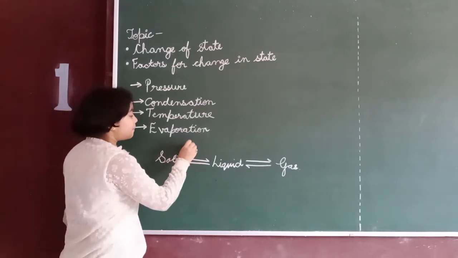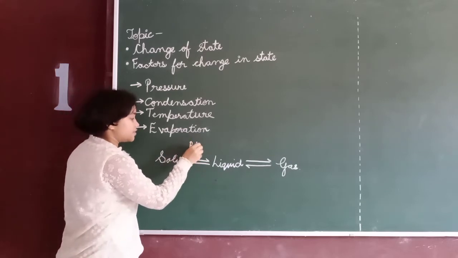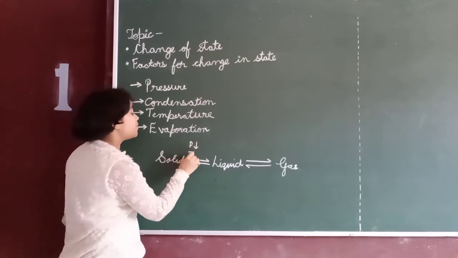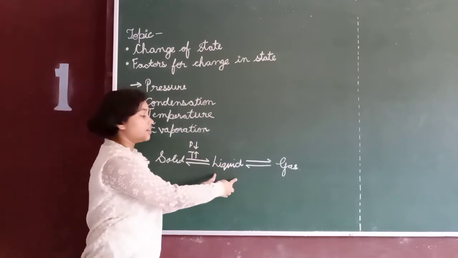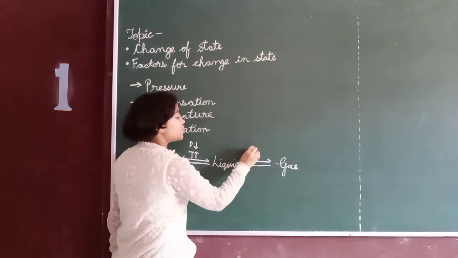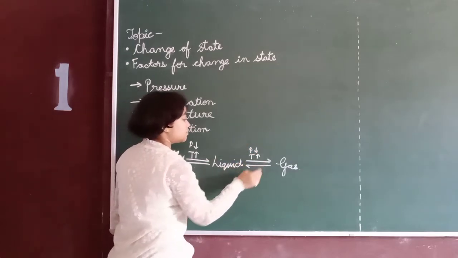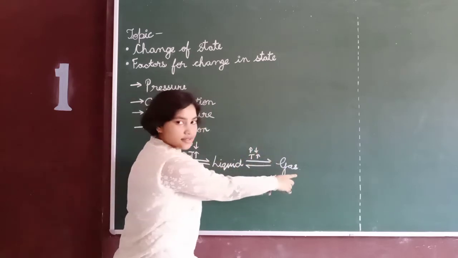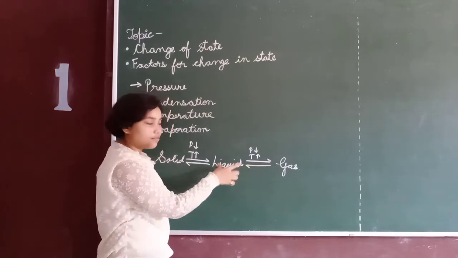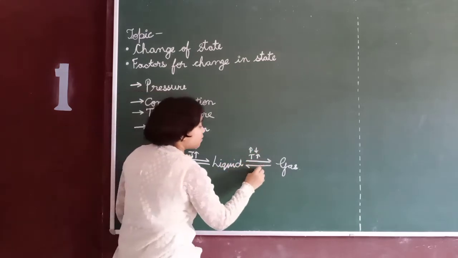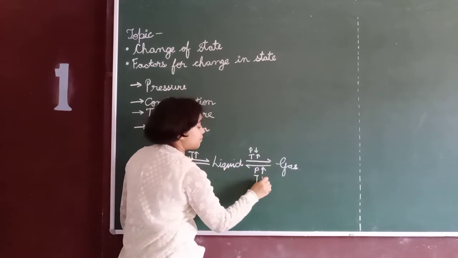When pressure is decreased and temperature is increased, then solid can be changed into liquid. When pressure is decreased again and temperature is increased, liquid can be changed into gas. Now, to change gas into liquid, we will increase the pressure and decrease the temperature.